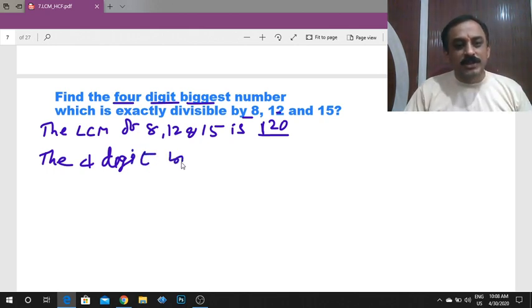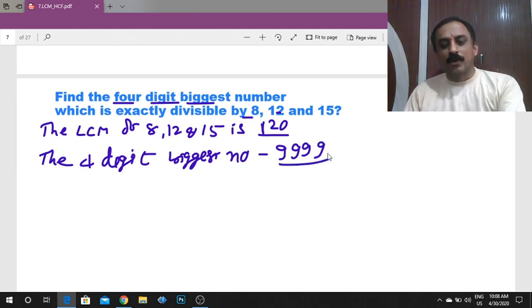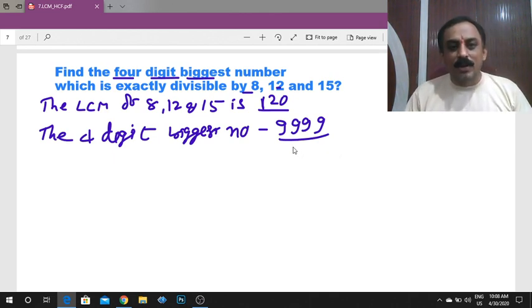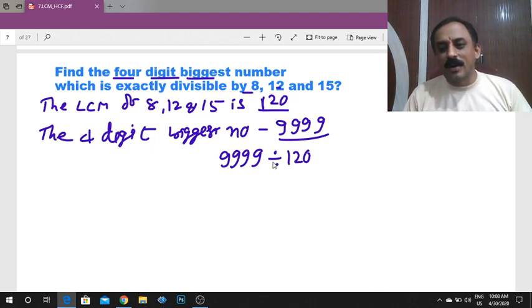What is the 4-digit biggest number? Please tell me. This is 9,999. The 4-digit biggest number is 9,999. If 9,999 is exactly divisible by 120, that is the right answer.